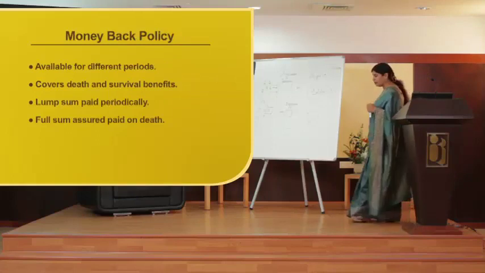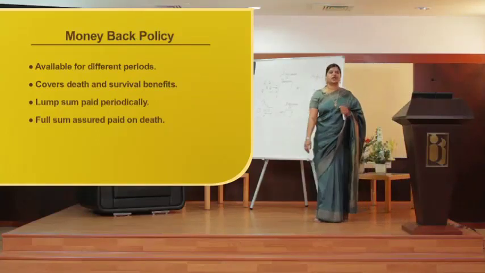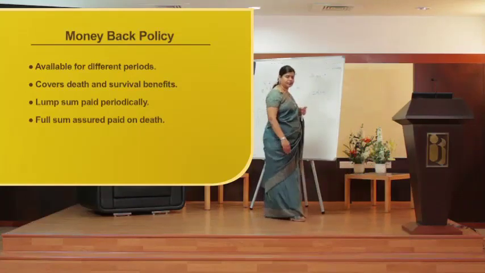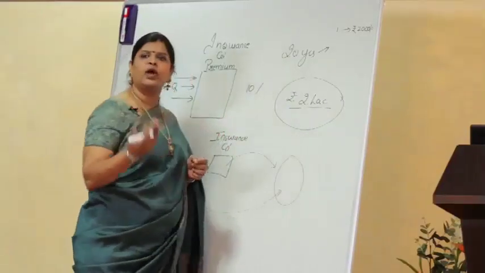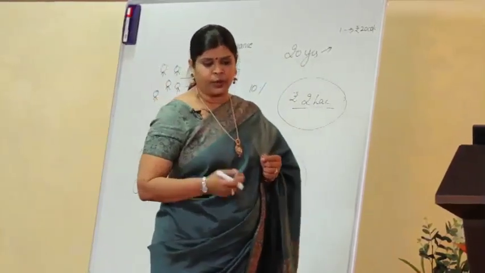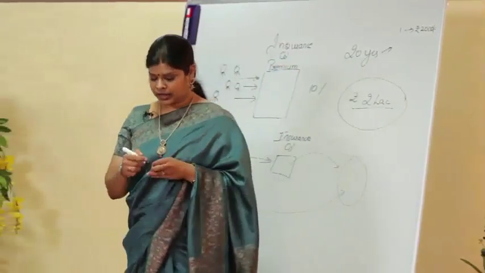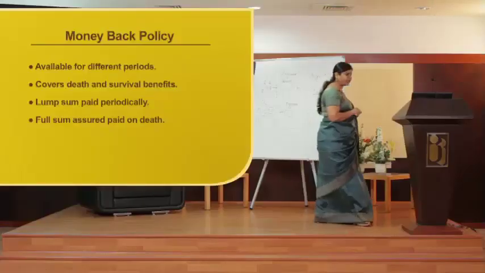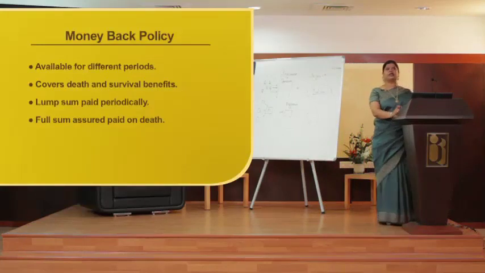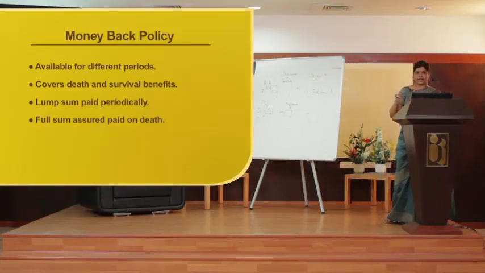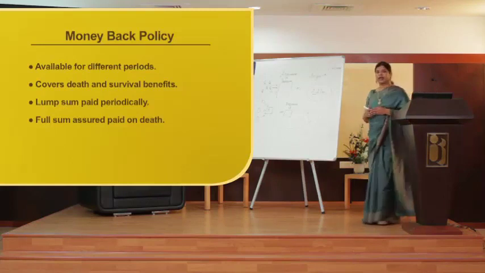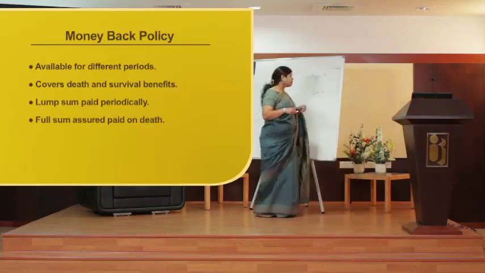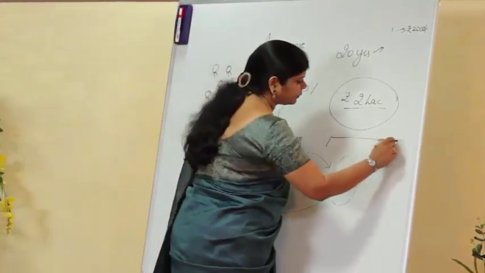Then there is one more important type of policy under life insurance, that is money back policy. Now what does money back policy do? It is available for different periods. Let's say depending on the requirement, I'm an individual who, after 10 years, needs certain funds for further education of my child, for the marriage of my daughter, whatever is the case. If I need funds in between during the period of my policy, I can go for money back policy. Let's say I have taken a policy for 20 years.